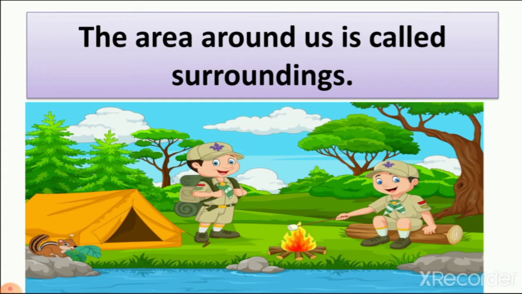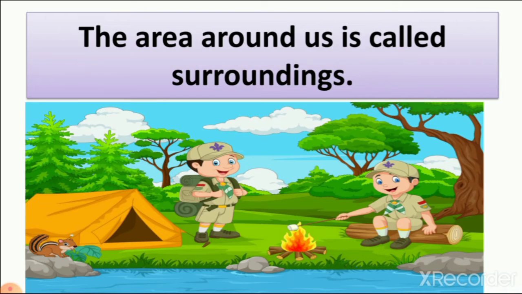Here you can see two boys are sitting, right? So what is the surrounding of these two boys? You can see here trees and a tent and fire and many things. It means the area around these boys is the area of a forest. So this area around these boys is called surroundings.